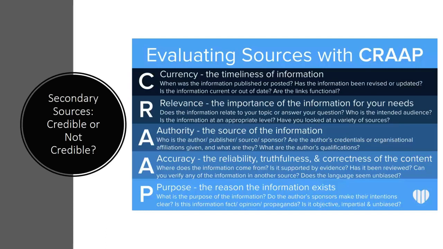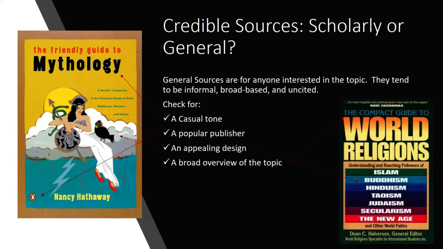Credible sources can themselves be divided into two categories: scholarly and general. General sources are for anyone interested in the topic. They tend to be informal, broad-based, and uncited. To figure out whether a source is general, check for a casual tone, a popular publisher, an appealing design, and a broad overview of the topic.